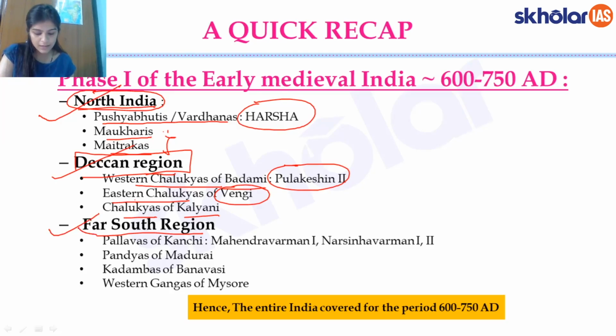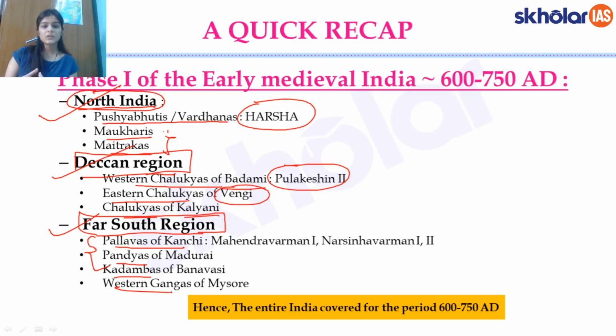And lastly, in the last lecture, we spoke about the far south region, wherein we had spoken about the 4 dynasties, particularly talking about the Pallavas and the Pandyas, because they were the most important ones. And then again Kadambas and the Western Gangas, but not so much in detail because they are not as important as the first 2.